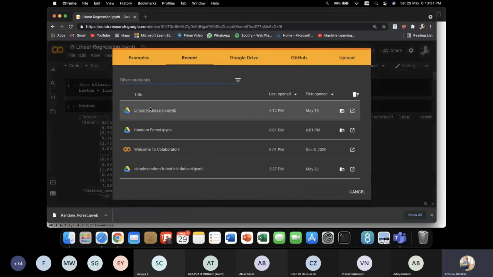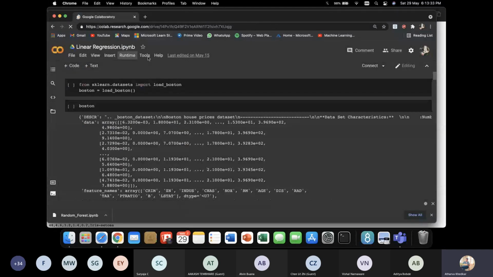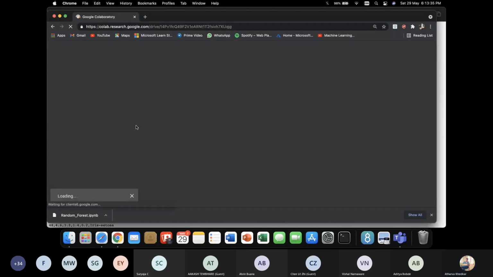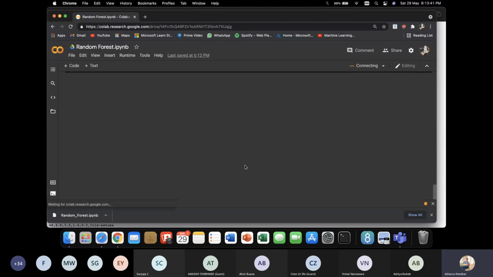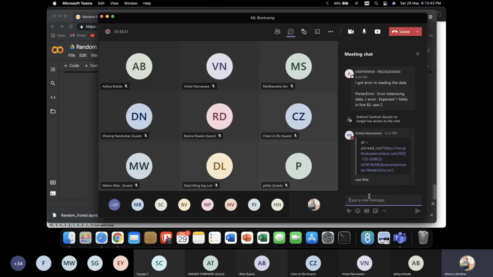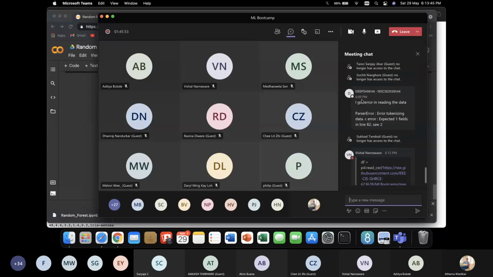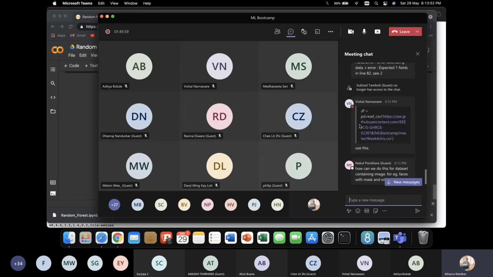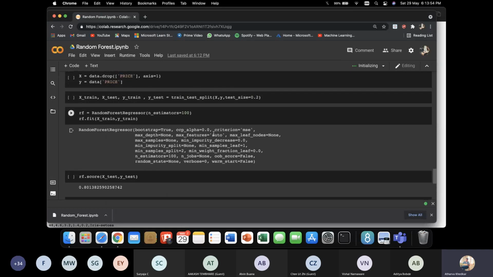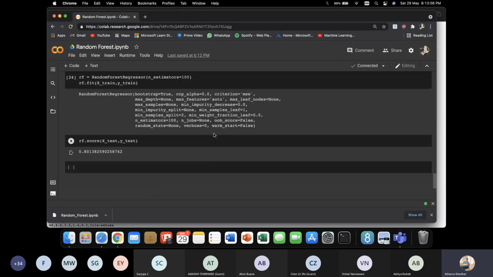So open random forest. If you have any queries, I'm sorry I didn't see the chat box today. If you had any doubts, I'm so sorry. Is this okay? Vishal took care of it. Great. So if anyone has any errors or doubts, feel free to ask.